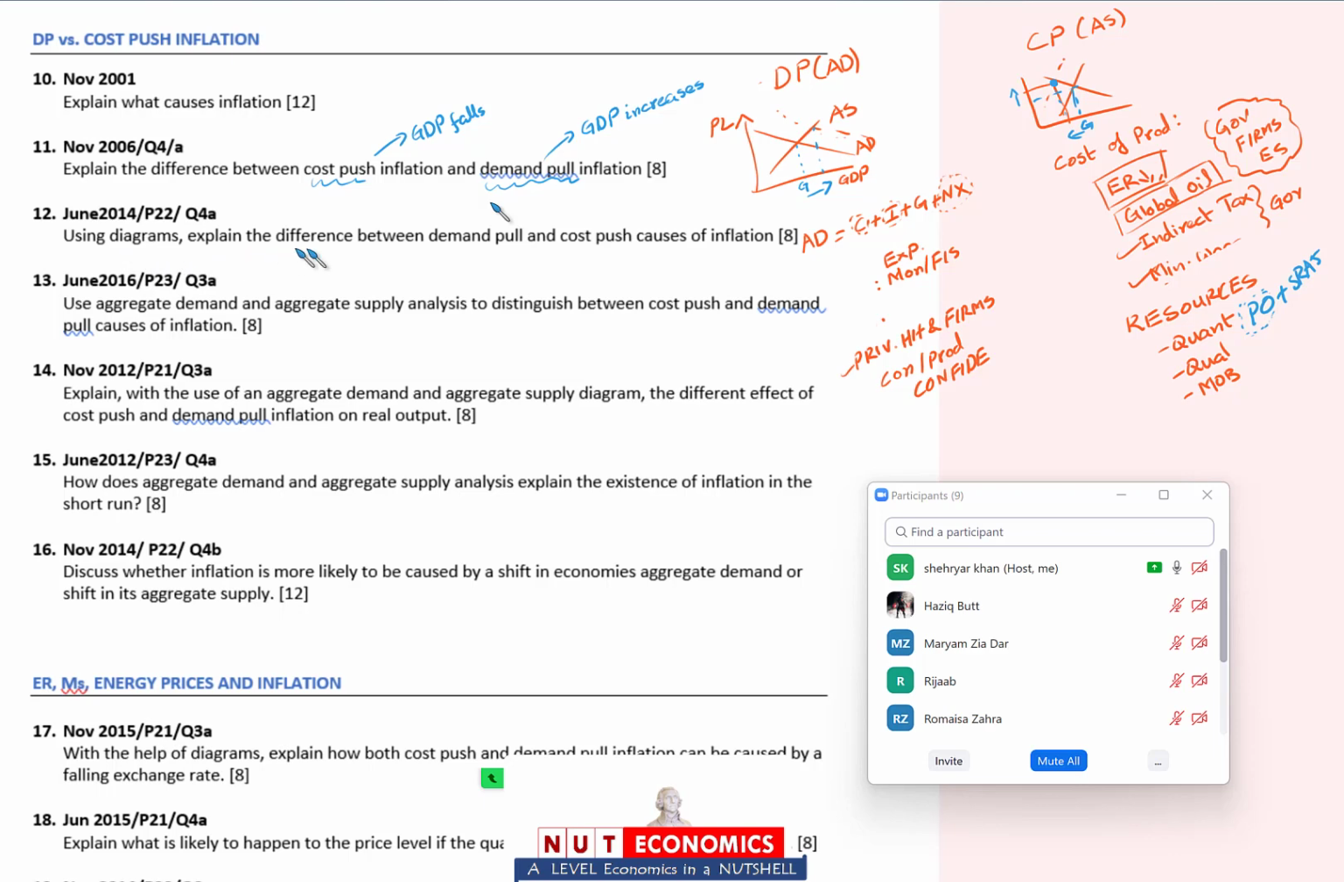Agla question, using diagrams explain the difference between demand pull and cost push causes of inflation. Next question, use aggregate demand, aggregate supply to distinguish between cost push and demand pull. Exact repeat. Explain with the use of aggregate demand supply the different effect of cost push and demand pull inflation on real output. It is the same question. इसमें तुम्हारे लिए उसने आसान कर दिया है actually something that I just mentioned. फिर से वही आंसर होगा कि your demand pull inflation is when your aggregate demand increases, shifts to the right, और उस ग्राफ के थ्रू ही you just mention this that look GDP तुम्हारा बढ़ जाएगा.